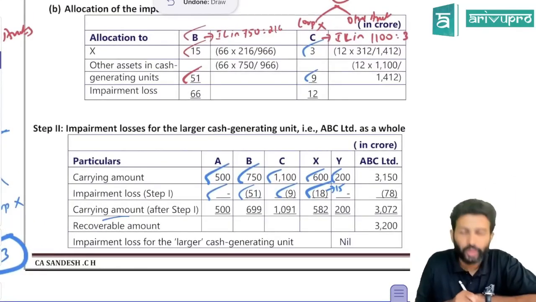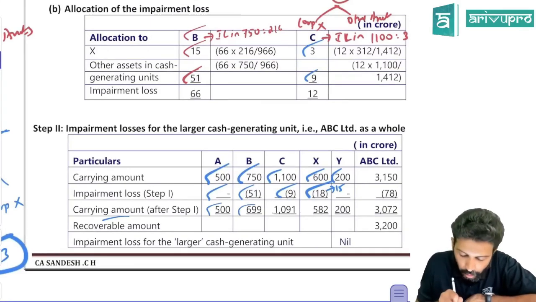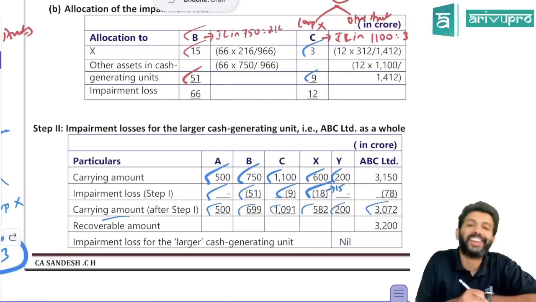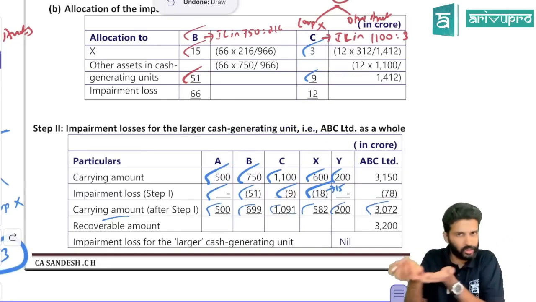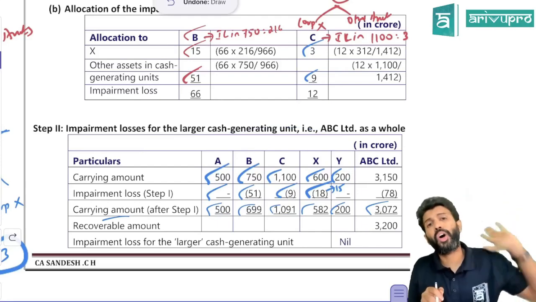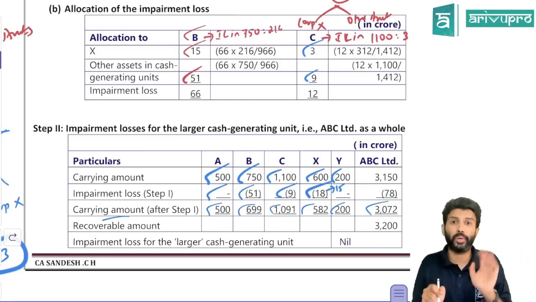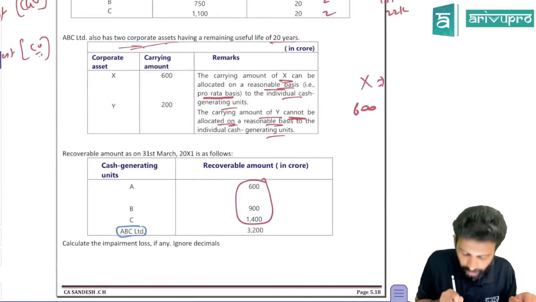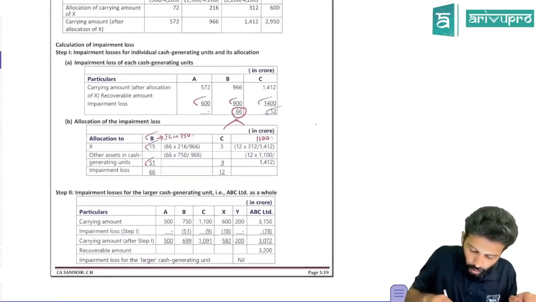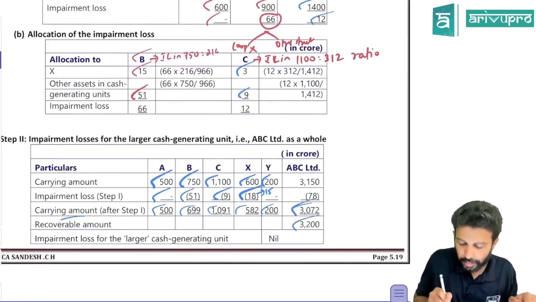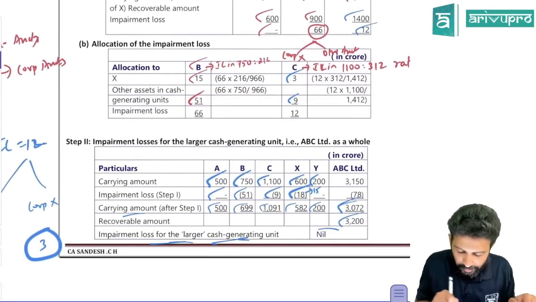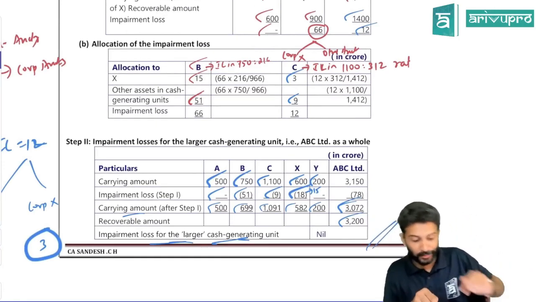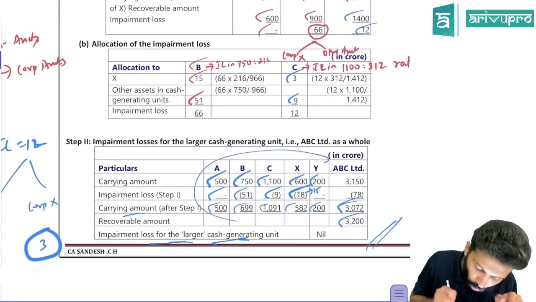After reducing the impairment loss at CGU level, what is the revised carrying amount? Add all of this, which is your total. This is the overall company's carrying amount, because if you add all of this, that is only the company's data. So the overall company's carrying amount is 3072. Do you know the recoverable amount of the overall company? They must have given it in this problem. They'll give you ABC Limited as the company. The overall company's recoverable amount is 3200. Carrying amount is 3072, recoverable amount is 3200. So at overall company level, is there any impairment loss? No, so that is nil. Again, if there was impairment loss at overall company level, then you would give it to all of them.